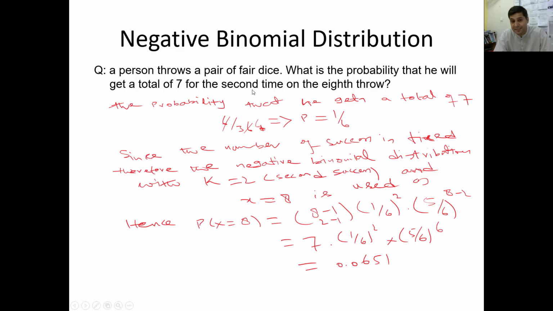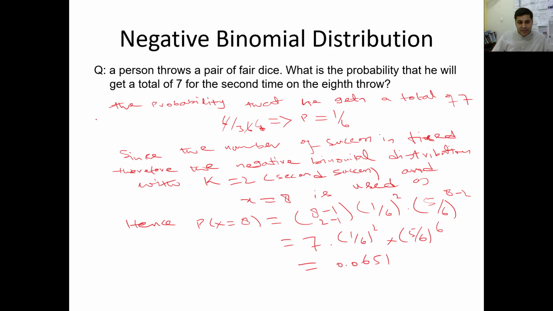So this second time is the success, which we represent with K, which we produce. First of all, in order to solve this question, you need to understand that when you throw 2 fair dice, the sum will be 7. So here you know the sample space will be 36. And what will be the possibilities of getting a 7?